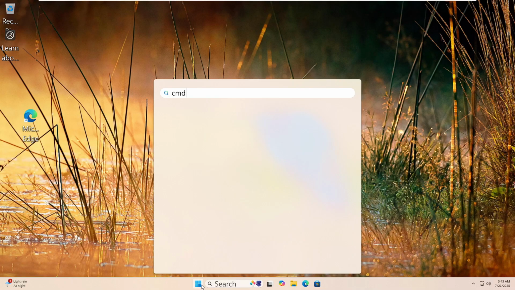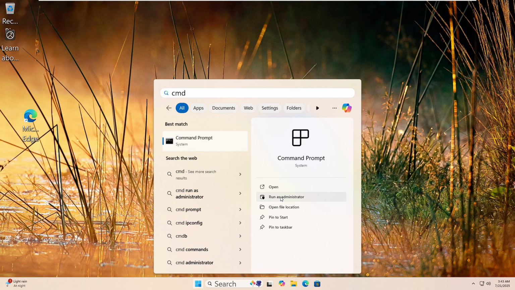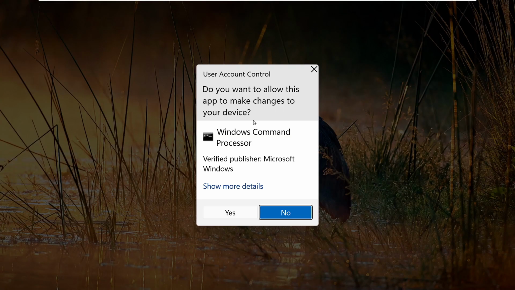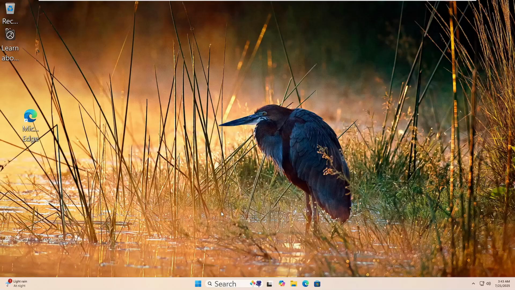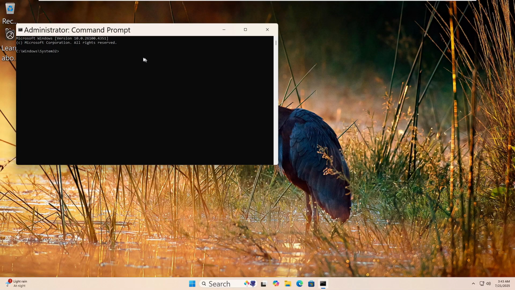Let's run the DISM tool to fix your Windows image. Click the Start button, type CMD, then right-click on Command Prompt and choose Run as Administrator. Click Yes if prompted. Now type this command, DISM /online /cleanup-image /restorehealth. Then press Enter.